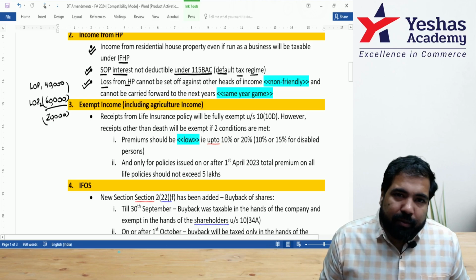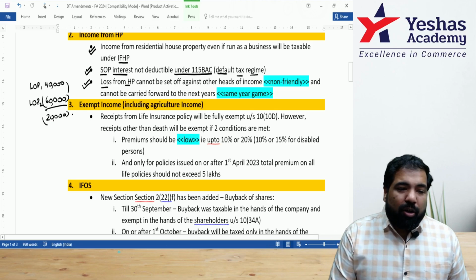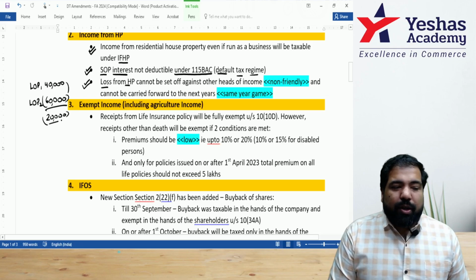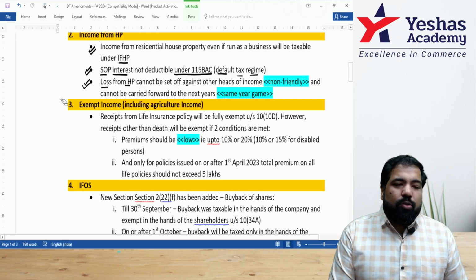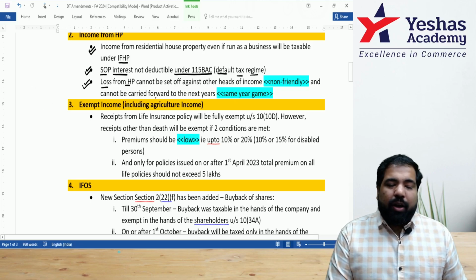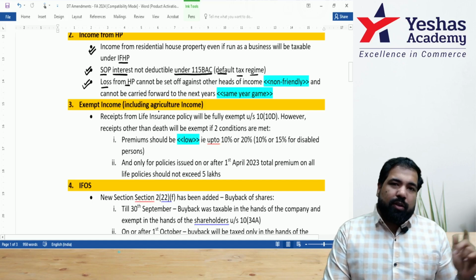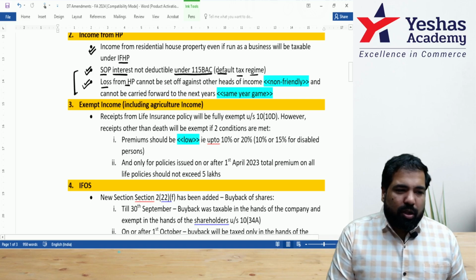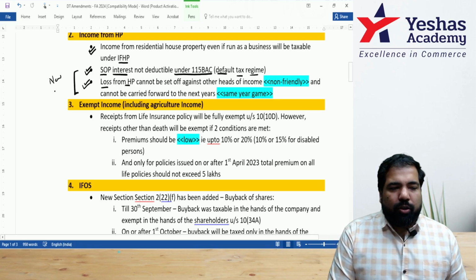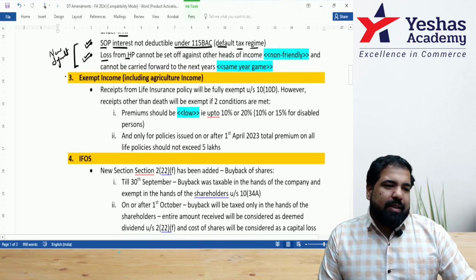It will become non-friendly. And not just that, guys, it cannot be carried forward. That means this 20,000 cannot go to the next 8 years. All of that cannot be done now in the new scheme, in the new head of income. If you still want to do that, you can go under the old scheme and you can still take that. So these two changes are only and only applicable if you are in the new, that is the default tax regime. All right. That's the second chapter.